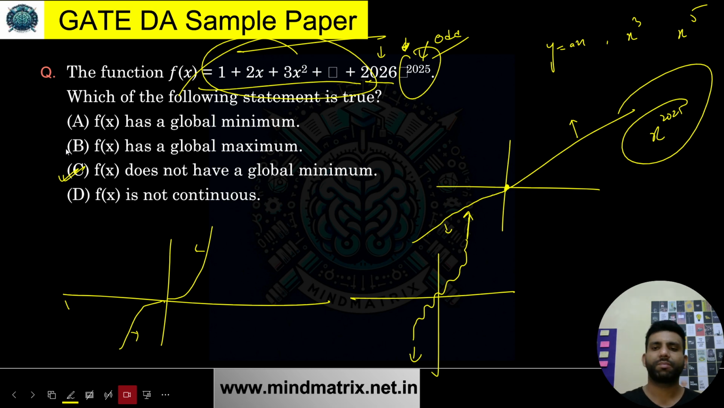I'm just talking about this part right now, because for this kind of graph, on the right side it will be upwards, on the left side it will be downwards. I'm talking with respect to the origin. On the right of origin, it will be upwards. On the left of origin, it will be downward only. So there will be no global maxima, no global minima. It will keep on continuing till infinity and minus infinity. Okay, so I hope this is clear. Let's move on to the next question.